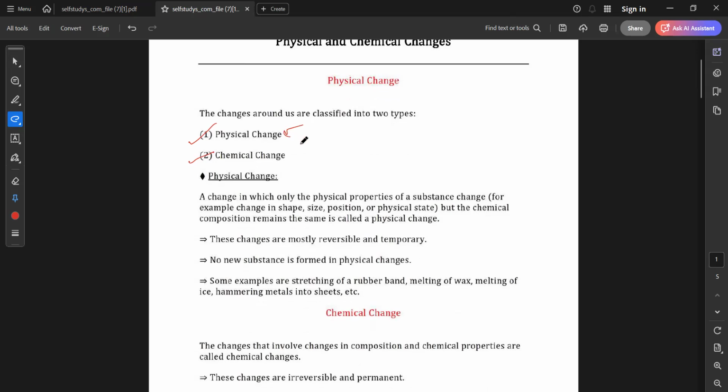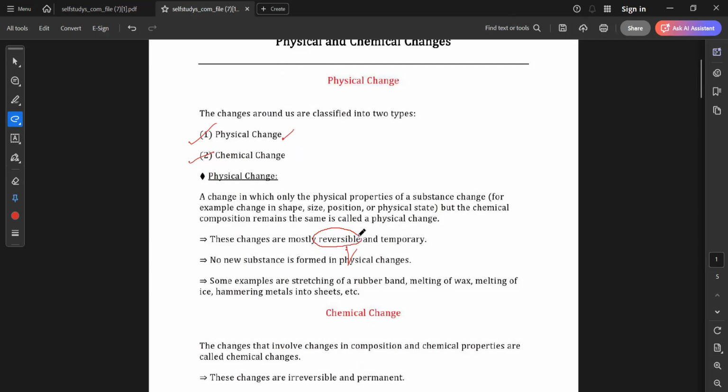So, can you tell me, Ayushi, in the physical change, can we get the product back again? Or in chemical change, can we get the product back again? Yes, ma'am. Can you repeat? I'm asking, in which change can the product be recovered, physical or chemical? Ma'am, I think physical change can be. Yes, obviously, because physical change is called reversible change, right? And it is also called temporary change.